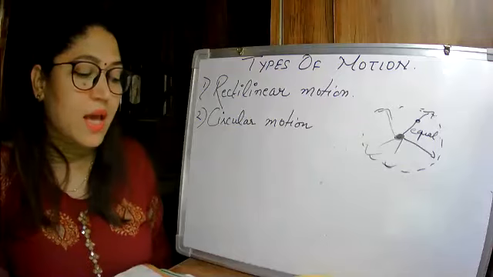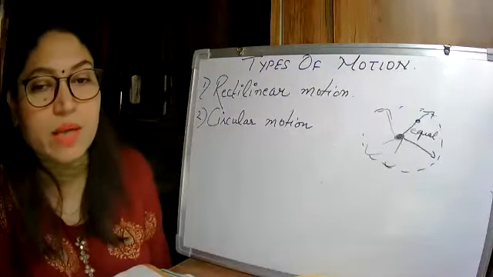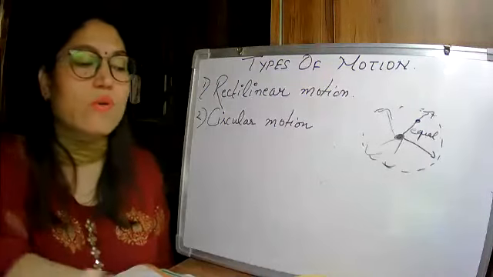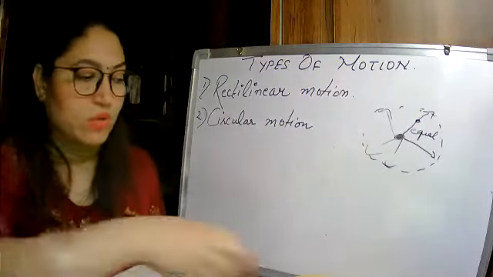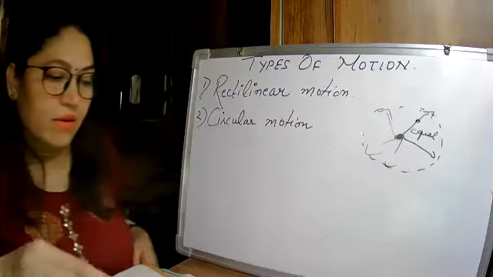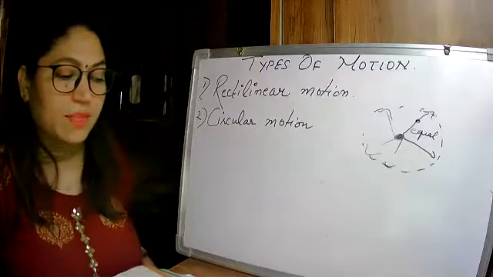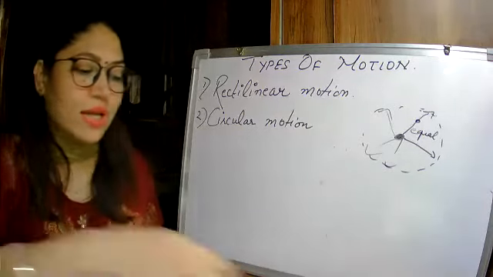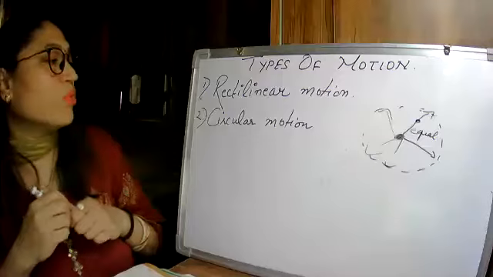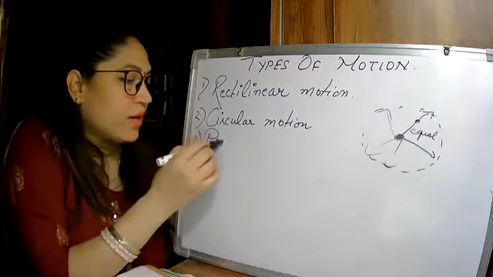Then next is, in some cases, an object repeats its motion after some time. This type of motion we have already studied in the previous chapter also. Which type of motion are we talking about? Periodic motion. Yes. So when the object repeats its motion after some time, this type of motion is called periodic motion.